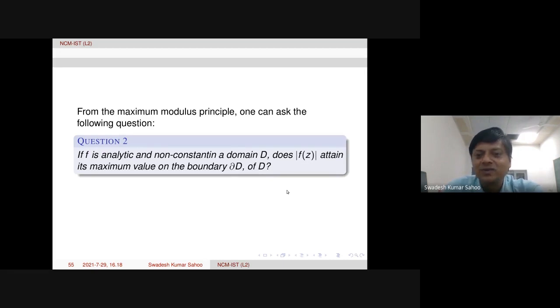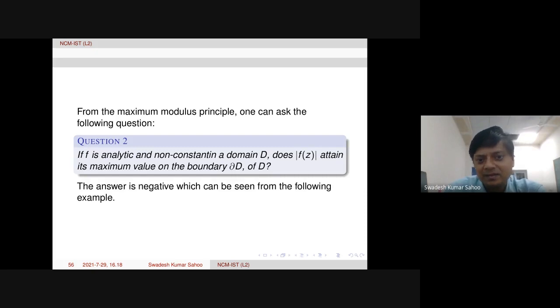The answer is also no. Then we can search for an extra condition on the hypothesis so that the maximum will occur on the boundary. That is the second form of the maximum modulus theorem. So the answer to this question is negative.